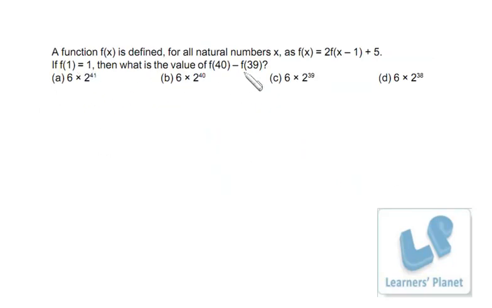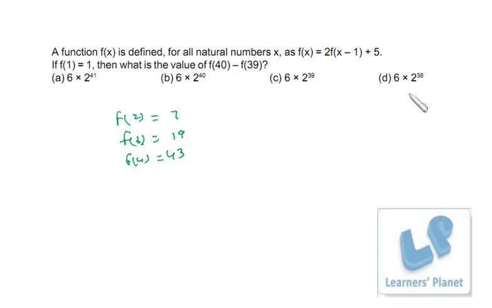Let's see this. f(x) is equal to 2 f(x minus 1) plus 5, f(1) is equal to 1. What is the value of f(40) minus f(39)? Frequently this sort of question is asked in CAT exams. See, f(1) is given. f(2) will be 2 f(1) plus 5, that is 2 plus 5, that's 7. f(3) is equal to 7 2s are 14 plus 5, 19. f(4) is equal to 19 2s are 38 plus 5, 43. No need to calculate further, just this much is enough, I guess. What is the value of f(40) minus f(39)?